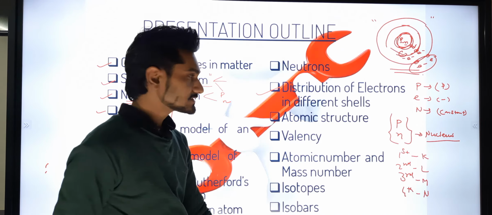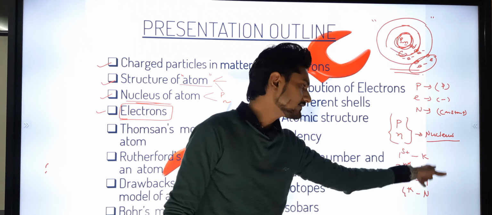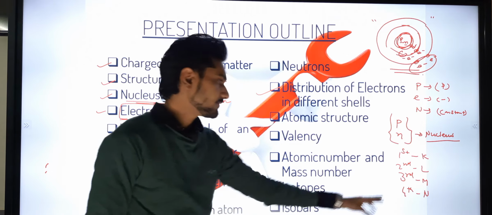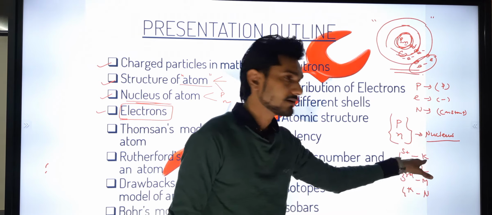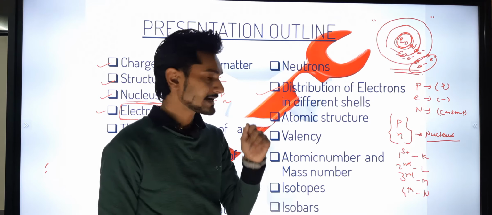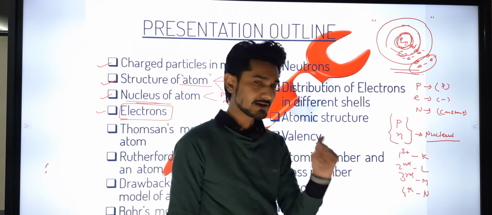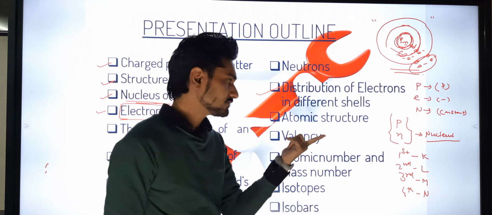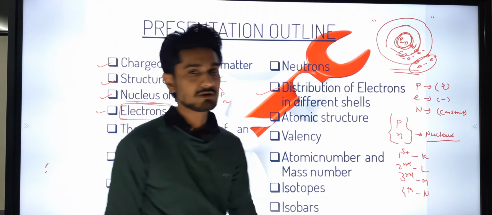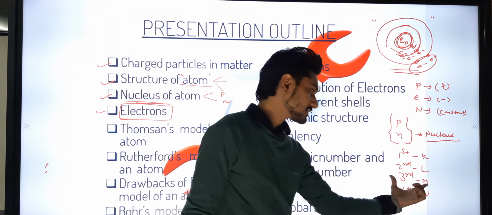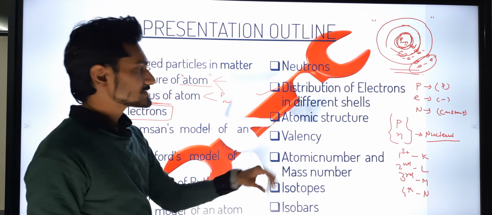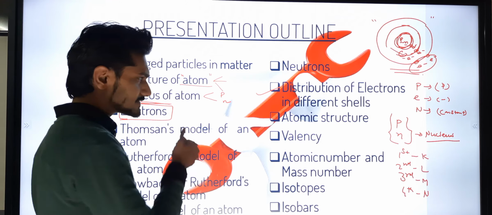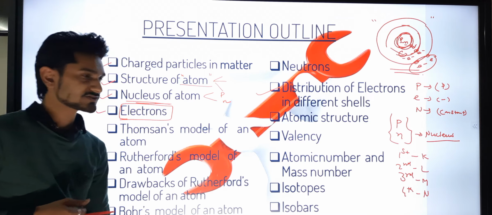So we are going to see the distribution regarding the four orbits. Okay, we are going to see how many maximum electrons will come in the K orbit, how many maximum electrons will come in the L orbit, and how many maximum electrons will come in the M orbit. We are going to see that.